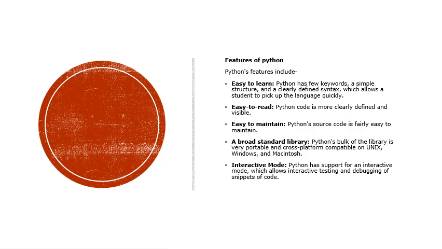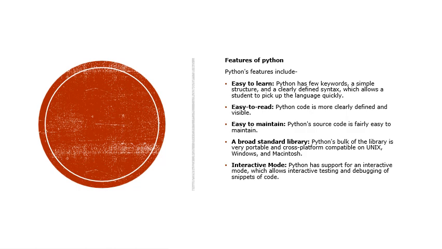Another thing is easy to read. So Python code is more clearly defined and visible. Because of its simplicity and closeness to the English language, Python code is easier to read and comprehend for English language speakers. Also, it is easier to maintain. Python source code is fairly easy to maintain because of its simplicity, and syntax errors can easily be identified.